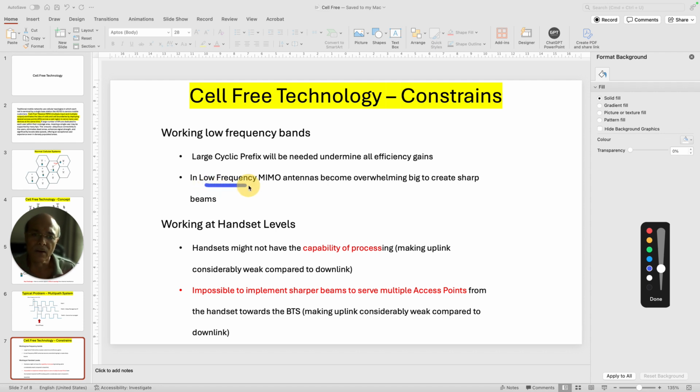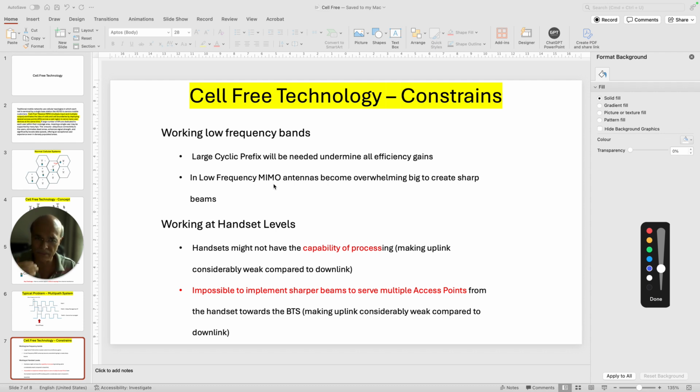In low frequency, MIMO design of antenna is a big challenge. You can't design MIMO in low frequency because the access point antennas are going to become very bulky. And MIMOs always work in high frequencies. High frequency means above 3 gigahertz is the minimum, 3.5 gigahertz is the minimum.